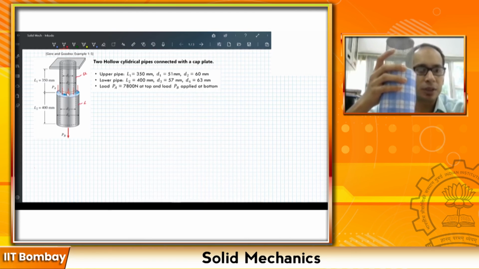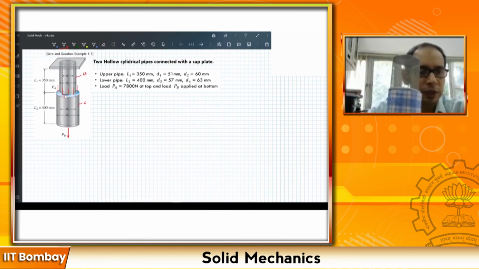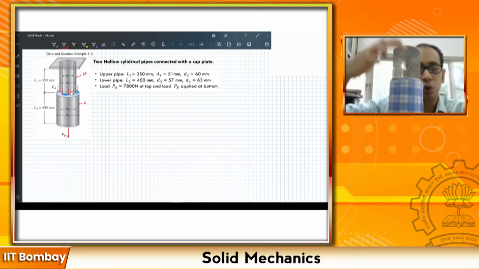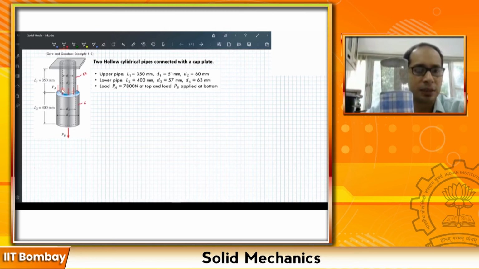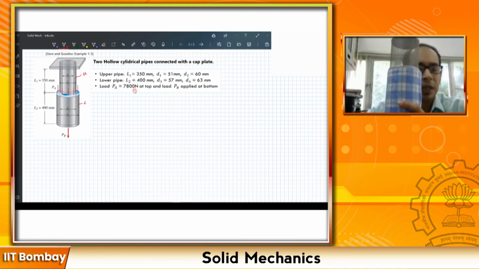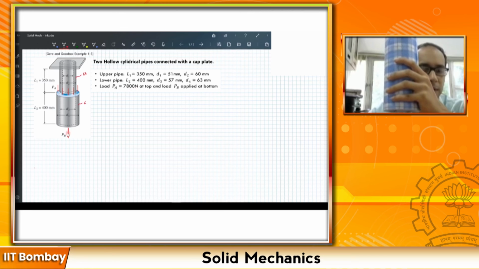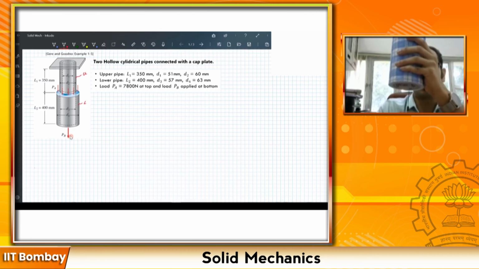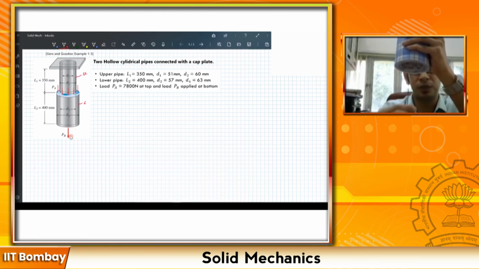Now remember this load here is shown in terms of these smaller arrows, right? So these arrows do not represent the stresses, it is the total load. So maybe if I wrap my finger around it and try to apply the load, this is the total load which I'm applying, 7,800 newtons. And at the bottom you have another load PB which is acting over here. A way to imagine that: suppose you connect a thread here and you're pulling the thread, right? So that is the load PB over here.